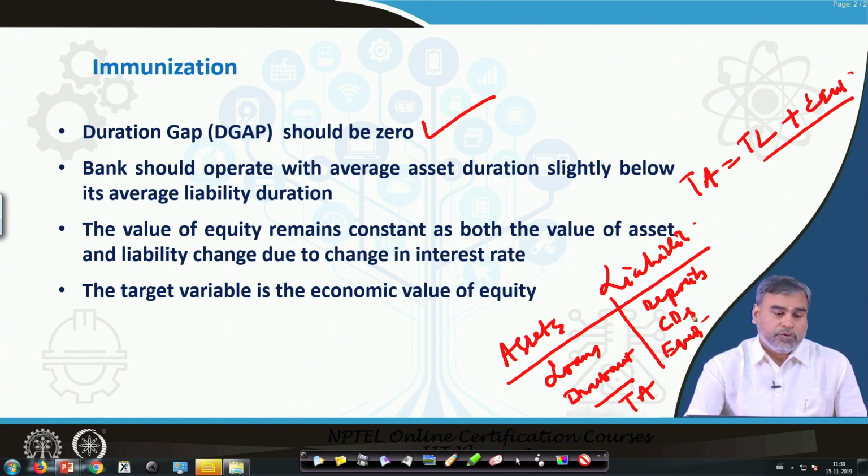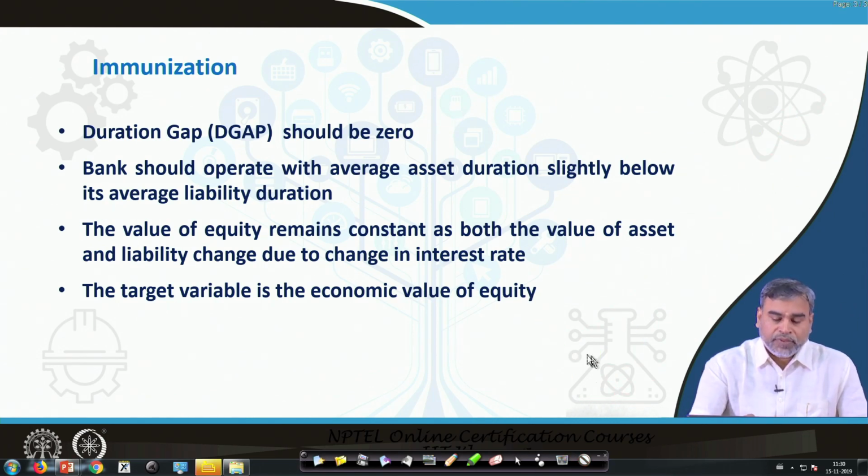And obviously, whenever we are going for this kind of strategy, the basic objective of the bank is always to maximize the net worth or the economic value of the equity. So, our target variable is the net worth or the value of the equity, and we want to make this asset liability management in such a way that your average asset duration will be a little bit lower than the average liability duration. This is the basic thing you have to keep in mind. Let us see one example of how it works.